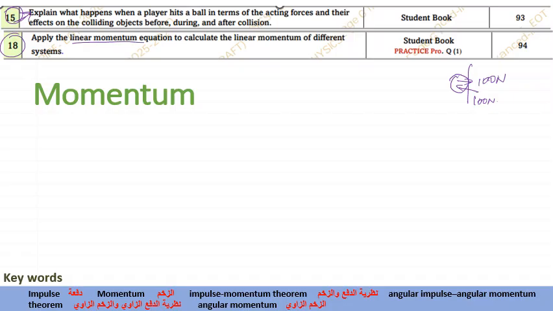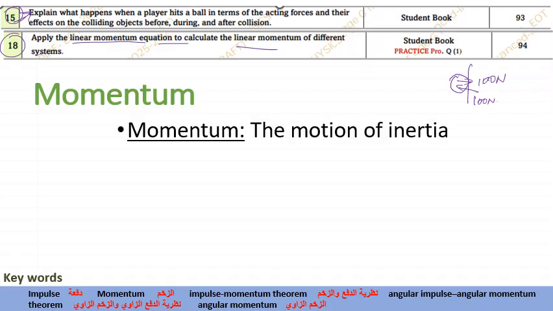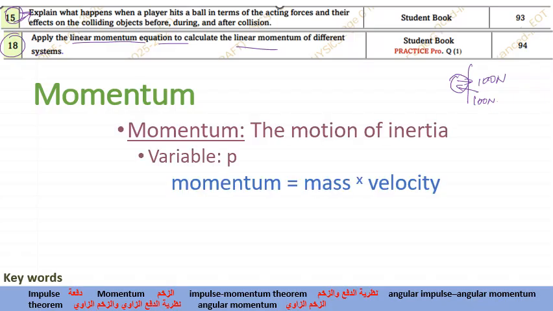See, this is the linear momentum equation. Calculate the momentum of a different system. So let me explain what momentum is. See, momentum is represented with the letter P and it is calculated by mass times velocity. Momentum is connected only with a moving object. If the object is not moving, we don't have momentum.